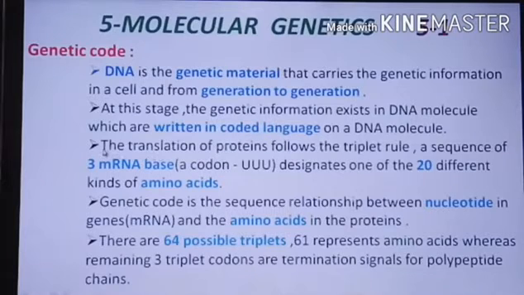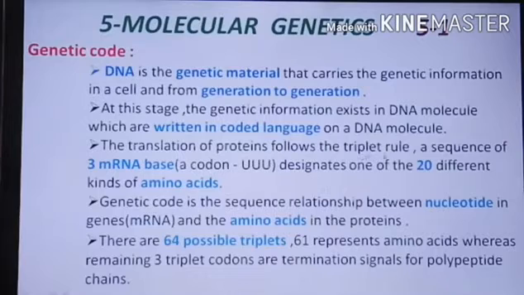Next, the translation of protein follows the triplet rule. A sequence of 3 mRNA bases designates one of the 20 different kinds of amino acids. So translation, protein synthesis, how the translation occurs from the mRNA to protein, follows the triplet rule.